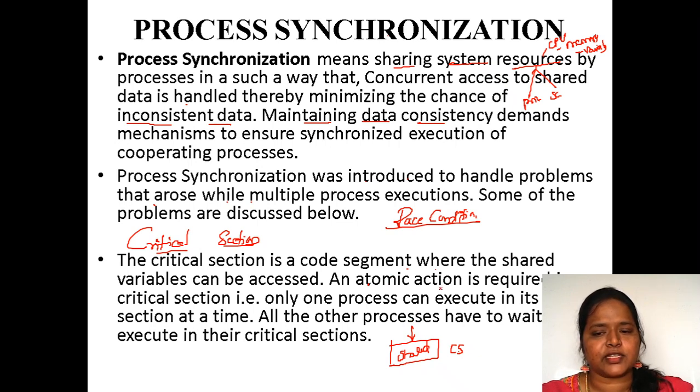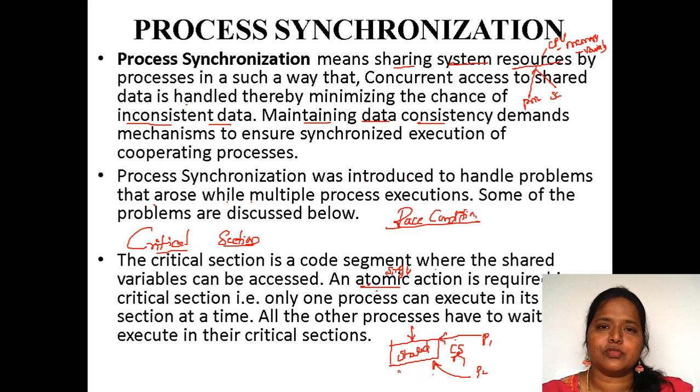An atomic action is required in a critical section. Atomic means a single action, and the atomic action is very important. As I have said, with P1 and P2, atomic action means either P1 has to use the critical section or P2 has to use the critical section. Both shouldn't use it at a time. That is the condition for the critical section.